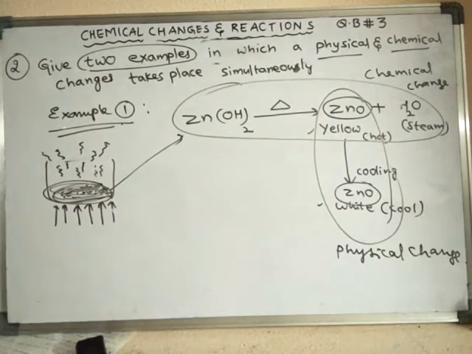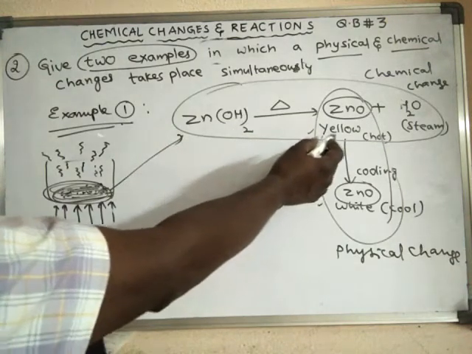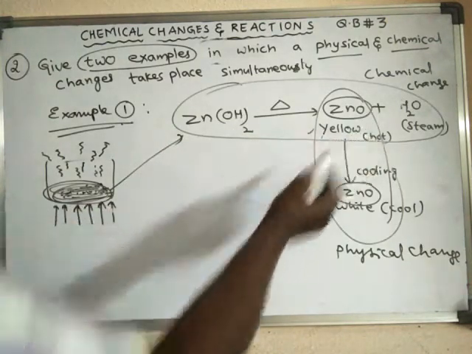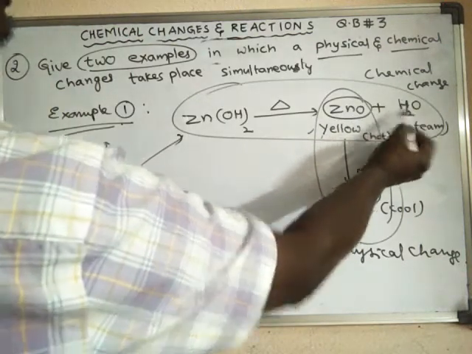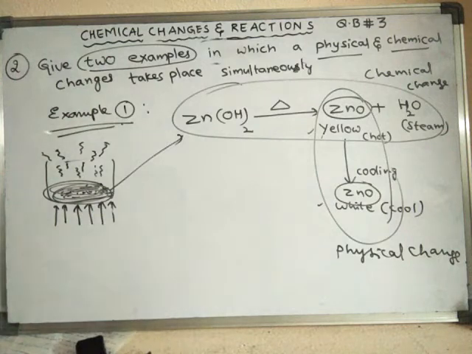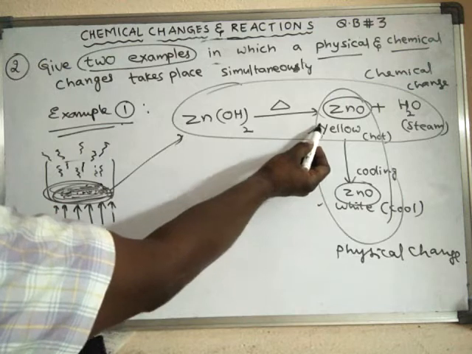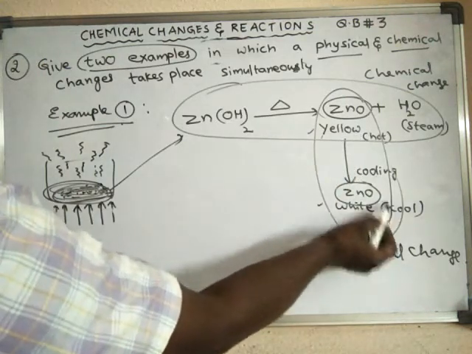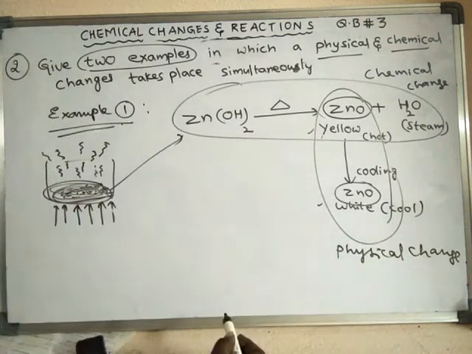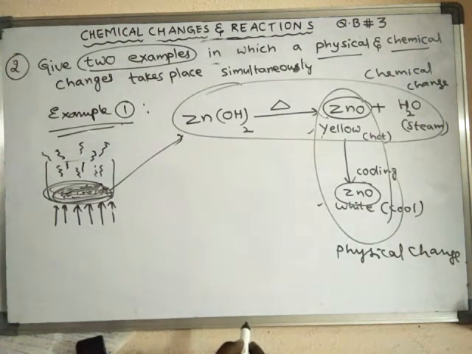When zinc hydroxide is heated, it decomposes to form zinc oxide and steam as new products. As new products are formed, it is a chemical change. However, the zinc oxide formed is yellow when hot and white when cool. But here there is no change in chemical composition.